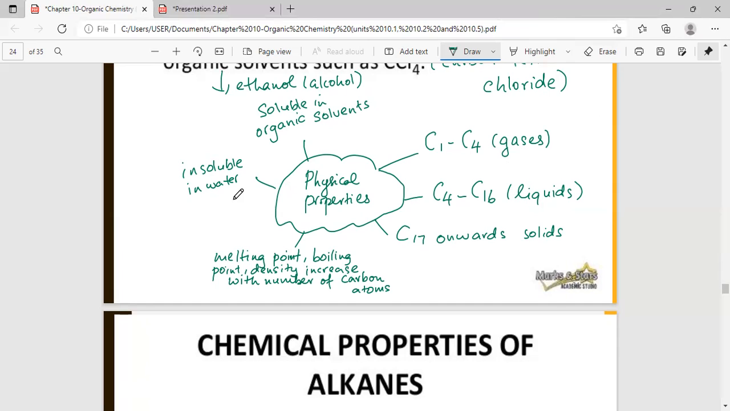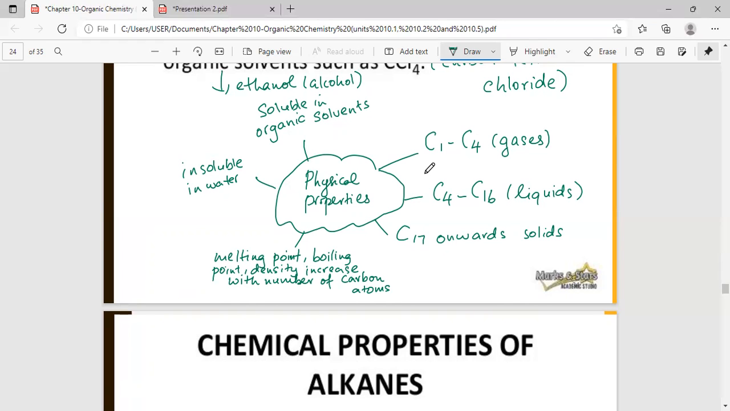All right, or they can ask you, why is the boiling point of hexane higher than that for ethane? So you write about the intermolecular forces. Okay, you write the explanation based on the intermolecular forces. Okay, so these are the kind of questions that you would get. Okay, students. All right, any questions on the physical properties before we move on to the chemical properties?